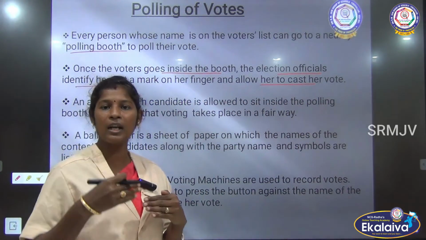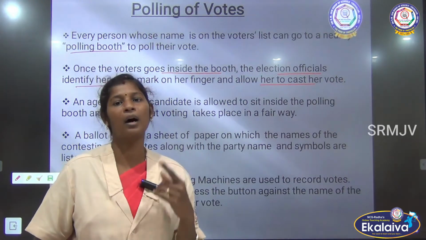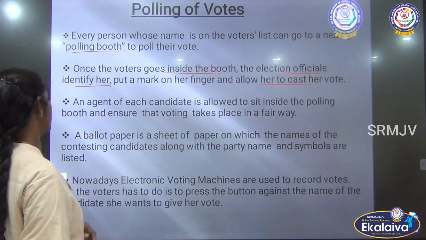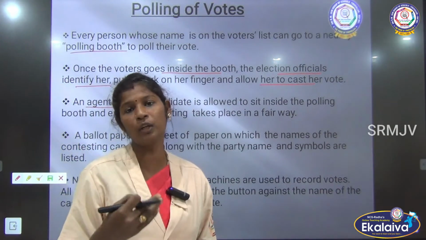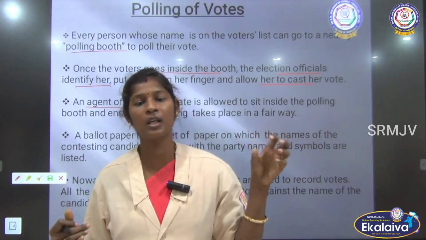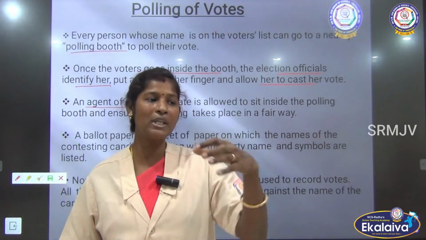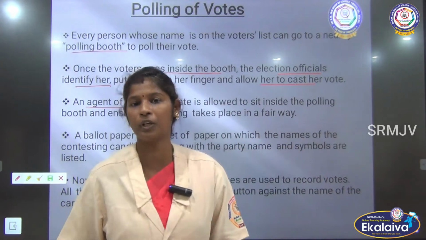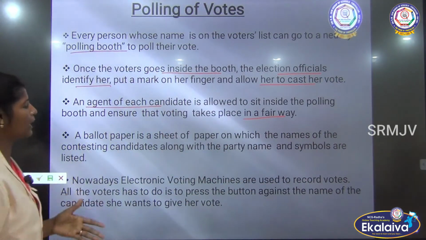So once a person enters the polling booth, the officials will identify her, put a mark on the finger, and then allow her to cast her vote. An agent for each candidate is allowed to sit inside the polling booth. We know different candidates compete for election in a particular constituency. All the agents of each candidate will be sitting inside. Why? To ensure that the polling is going on in a fair way.